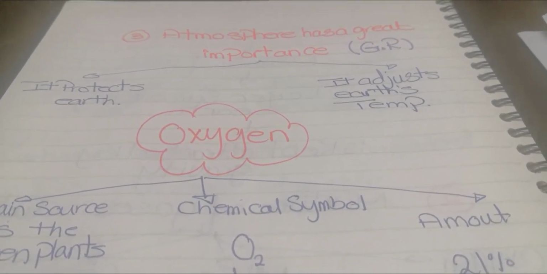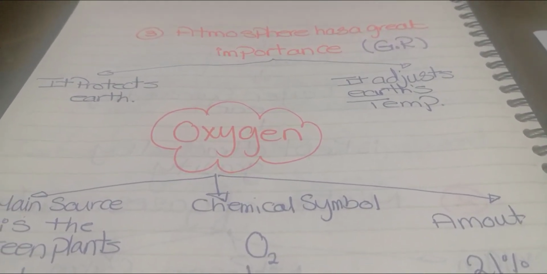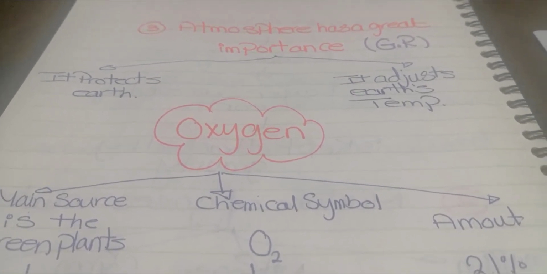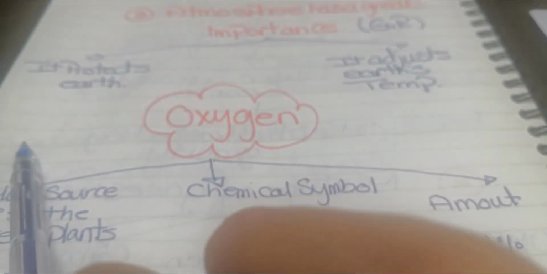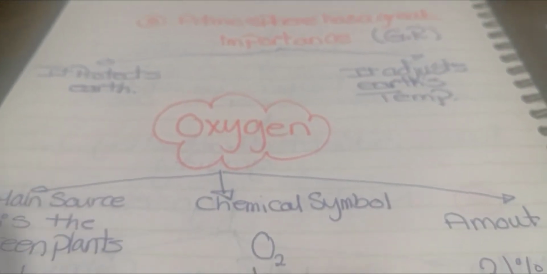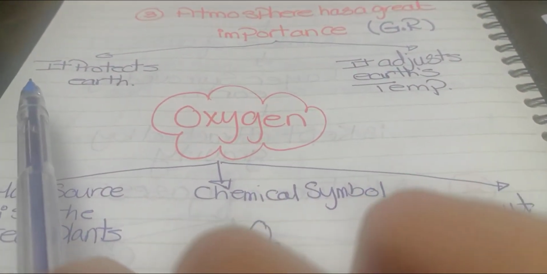This radiation includes ultraviolet radiation and infrared radiation. This harmful radiation cannot pass through the atmosphere because it absorbs it. So our atmosphere protects Earth by absorbing the harmful radiation such as ultraviolet radiation and infrared radiation that comes from the sun. This harmful radiation, if it passes through the atmosphere and reaches us on Earth's surface, causes a lot of problems, starting from eye problems and skin problems.